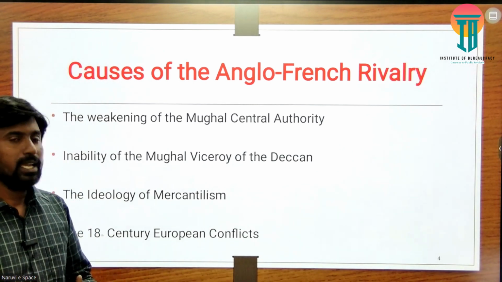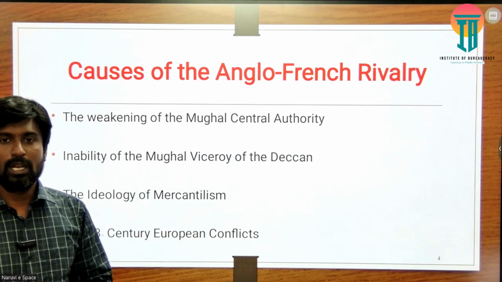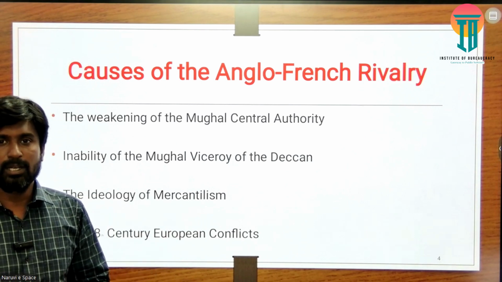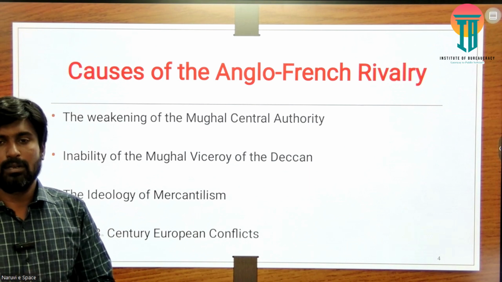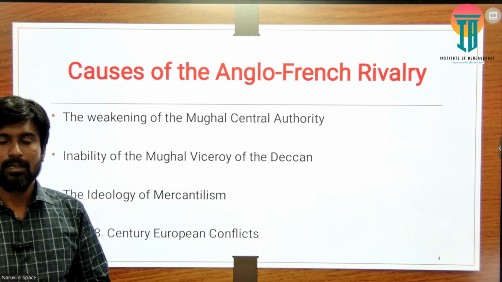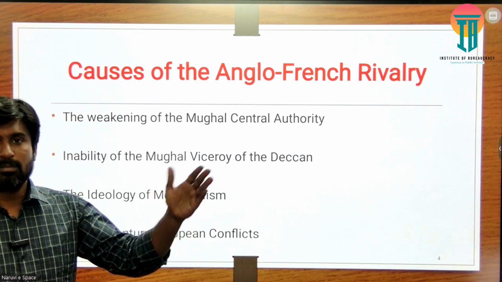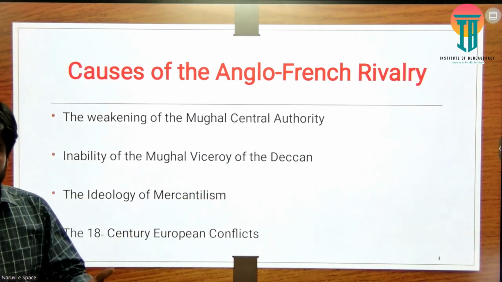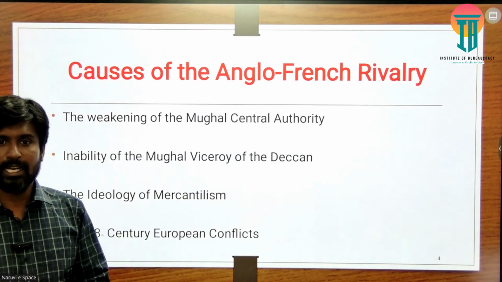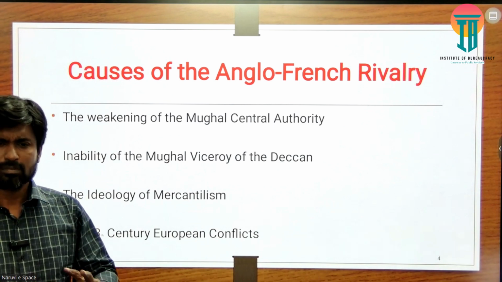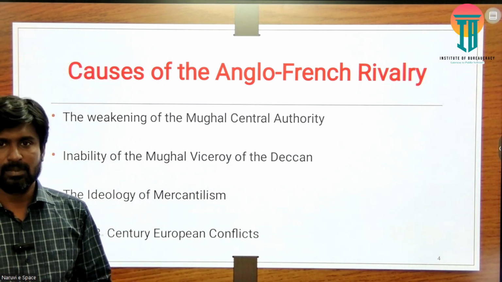We can look at the Mughal empire. At the time of Aurangzeb's death, it started from the northern part of India and reached up to present-day Hyderabad and other areas. So it was entirely covered by them.